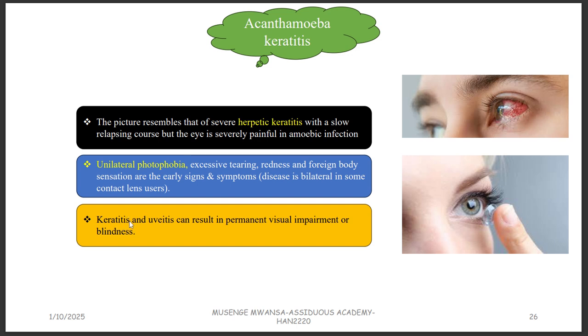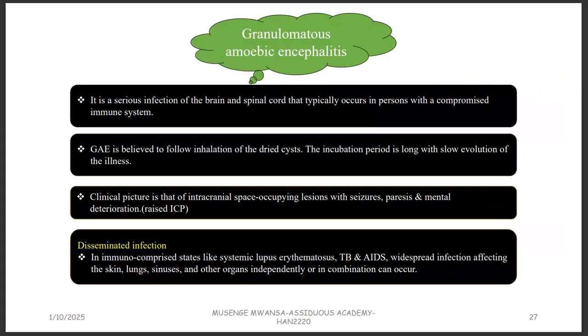And then, keratitis and uveitis can result in permanent visual impairment. So someone will just stop seeing. Uveitis is the inflammation of what we call the uveal tract. So there is one layer of the eye where I've got the ciliary body. All these will be inflamed. That's the uveal tract.